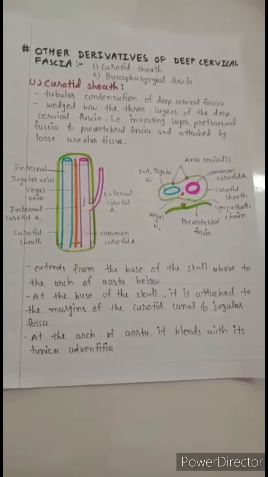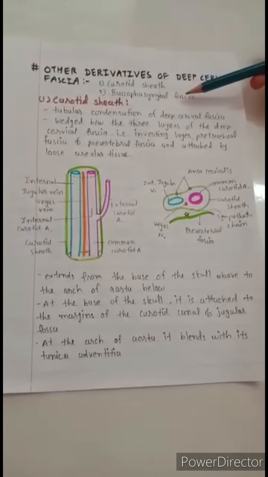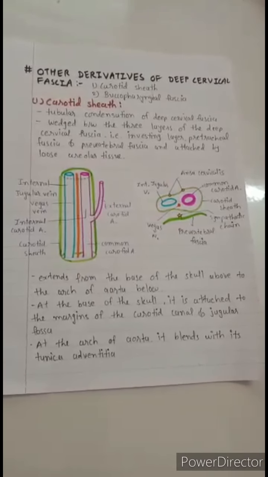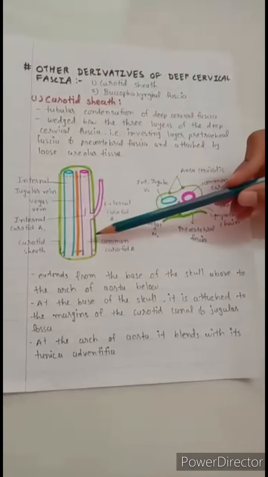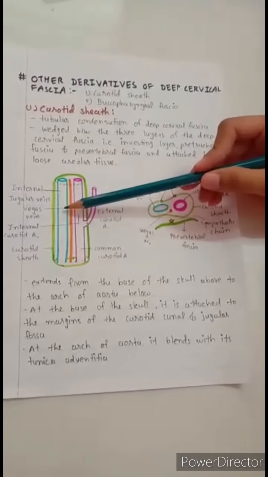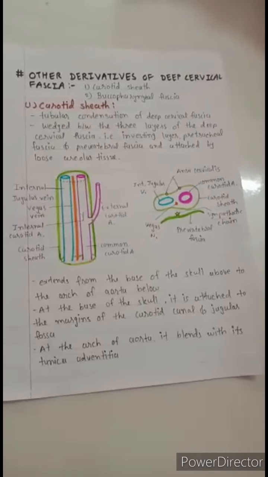Other derivatives of the deep cervical fascia. This includes the carotid sheath and buccopharyngeal fascia. Carotid sheath: it is the tubular condensation of deep cervical fascia around the common carotid artery, internal carotid artery, vagus nerve, and internal jugular vein. The vagus nerve lies posteriorly between the vein and arteries.